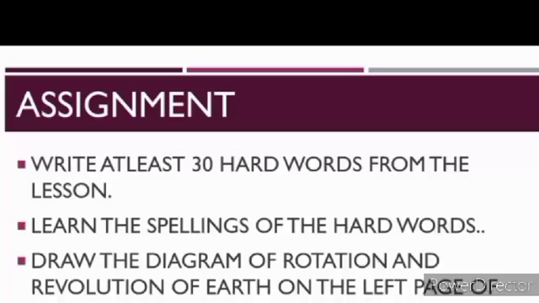So children, your assignment for today is to write at least 30 hard words from the lesson. Learn the spellings of the hard words. Number 3, draw the diagram of rotation and revolution of earth on the left page.